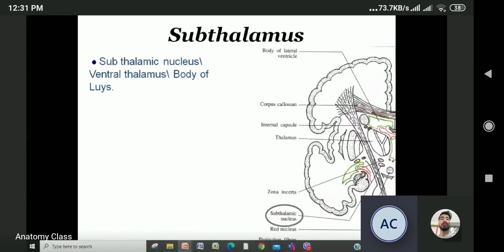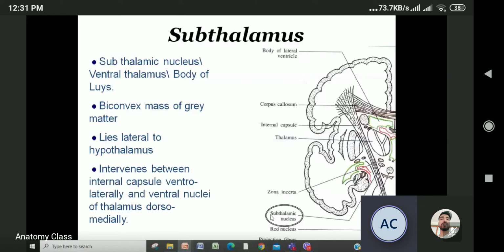Now we're talking about the subthalamus. So this, as I told you, subthalamus is closely related to the basal ganglia. So this is subthalamic nucleus, or body of Luys. It is a biconvex mass of gray matter. Today we are studying all gray matter. Okay, so it lies lateral to the hypothalamus. Look at it. This is internal capsule and this is thalamus. So it lies between the internal capsule and the ventral nuclei of thalamus. So this is subthalamic nucleus.